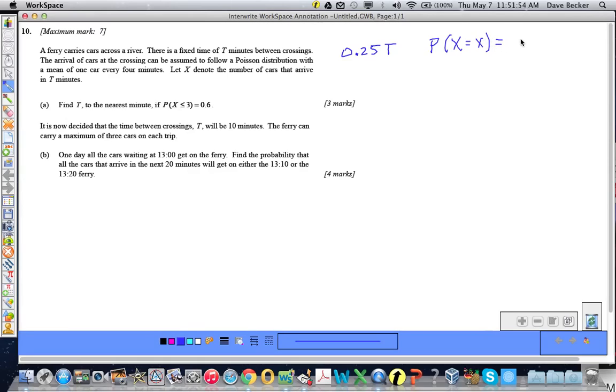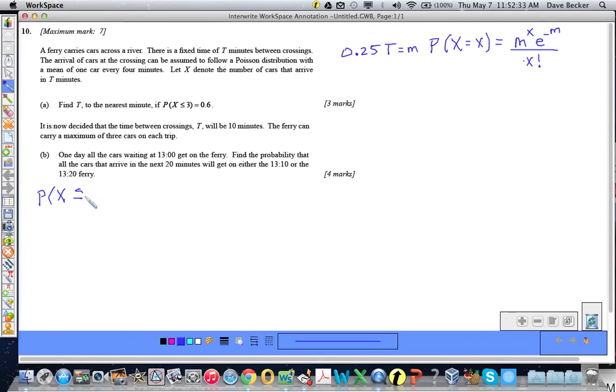m to the x, e to the negative m, all over m factorial. I always mess up this formula because of the m's and the x's. Is that right? No, x factorial. See, I told you I screw it up. It's x factorial. Okay, and we know that m is 0.25 t, and we have to solve for t.